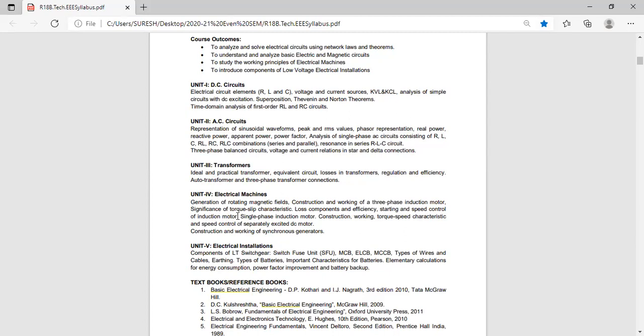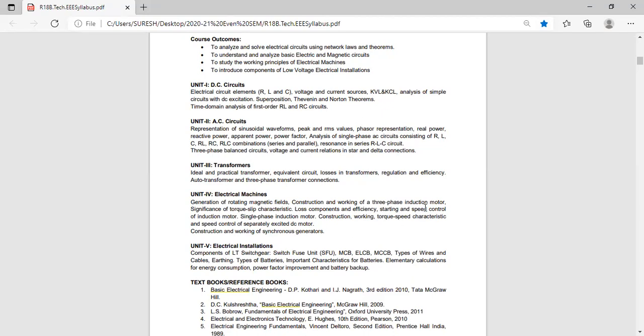At least you should know the methods. Side headings, at least you should know. At least if you write the side headings in the exam, they'll give half mark. Out of 5, they'll give some 2.5 mark at least. If you know the side headings, you can write something in that so that at least you'll get the marks. If you don't know the side headings also, it will be a problem.